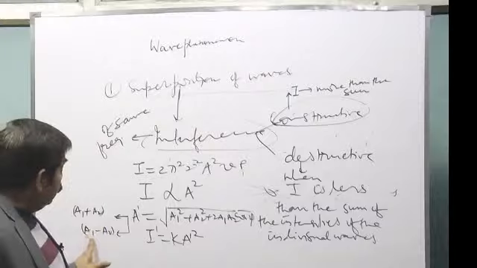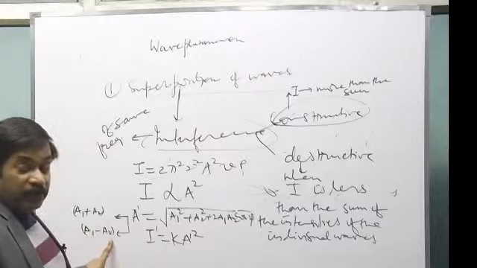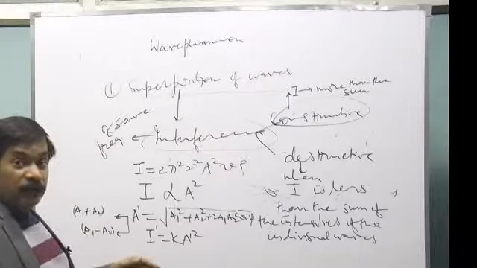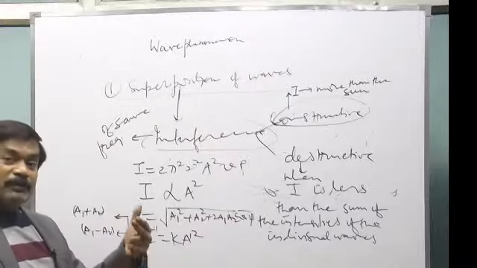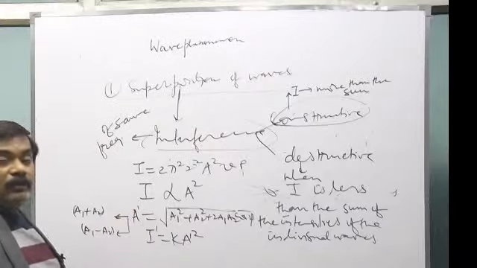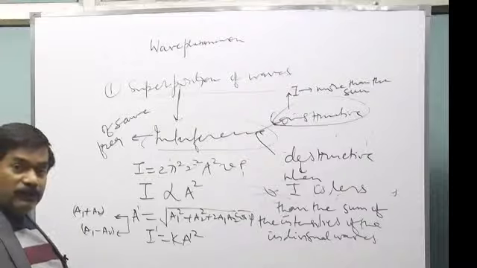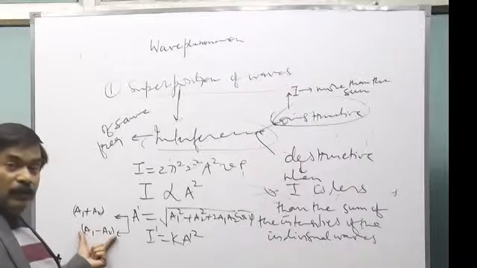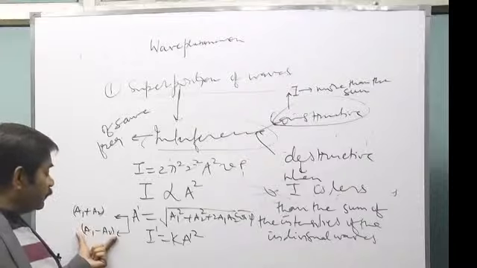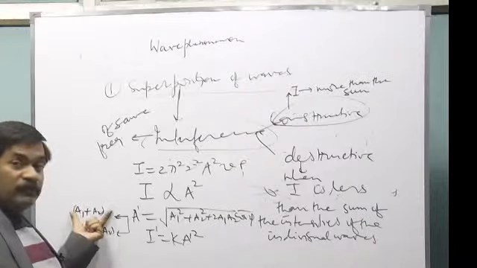Similarly, here you will get one term with a deficit, minus 2a1a2. In this one, the sum would have been a1 square plus a2 square, but now it is a1 square plus a2 square minus twice of a1a2. So in this case, it tends to be less than the sum of the two. In this case, it will be more than the sum of the two.